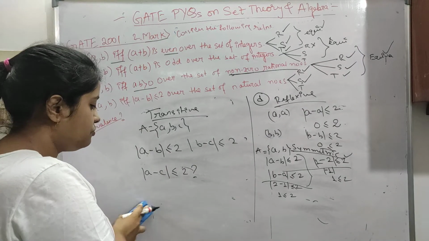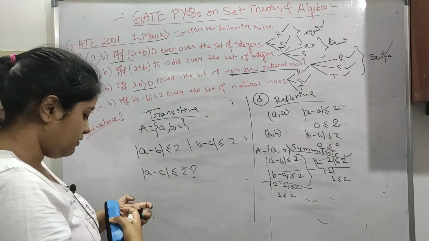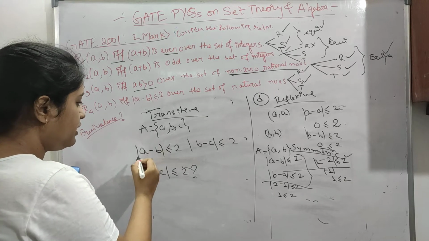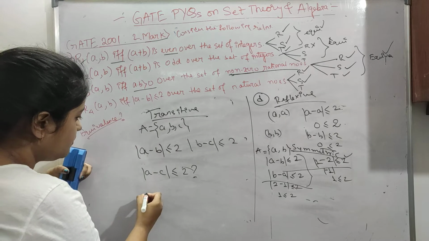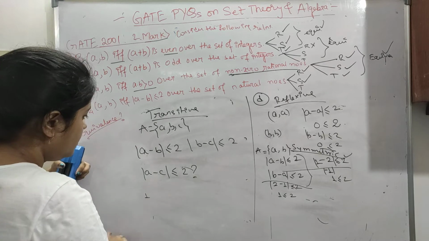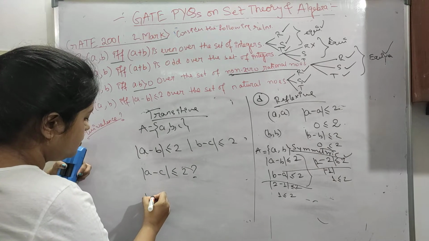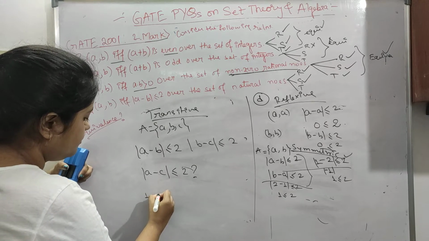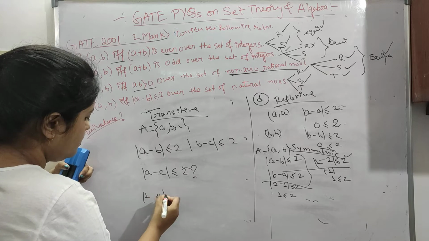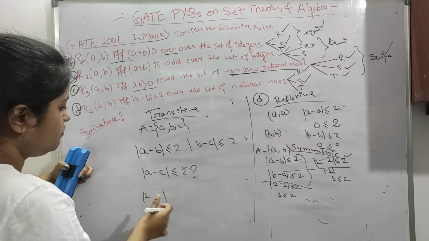Why not true? You can just take an example and prove it. For a, b, c you can take these numbers. a minus b is less than 2. Let's say a is 1, b is 2, and let's say 4 here. No, sorry, 4 is getting more.